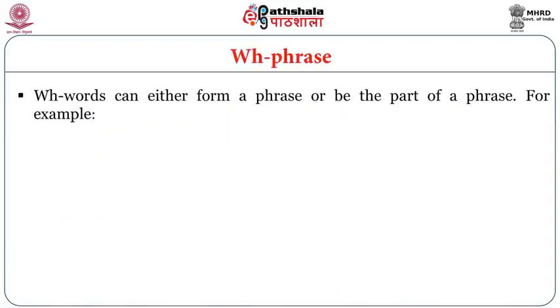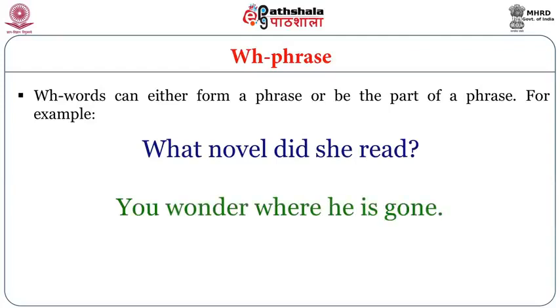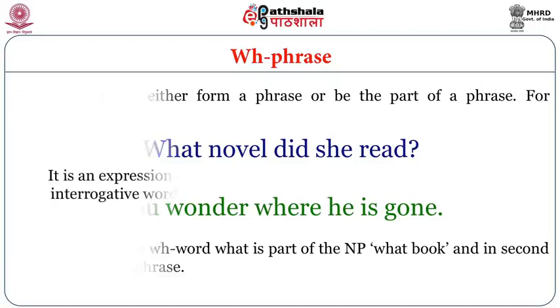WH words can either form a phrase or be part of a phrase. For example, what novel did she read? You wonder where he is gone? In the first sentence, the WH word what is part of the noun phrase, what book, what novel, and in the second, it is a part of a phrase, you wonder where he is gone.